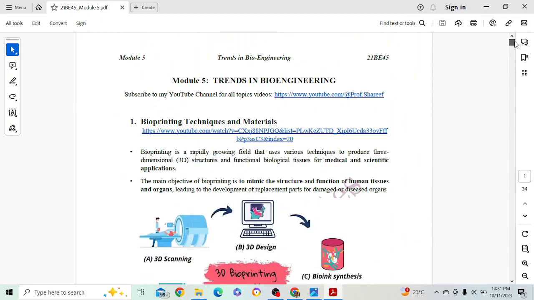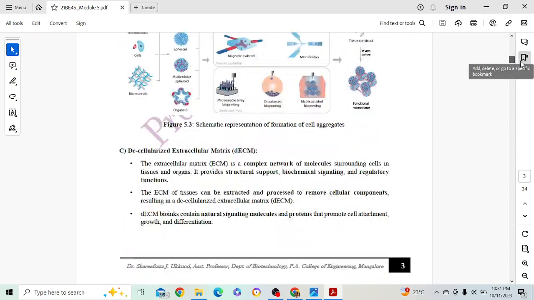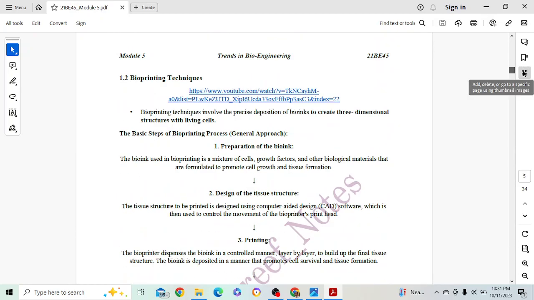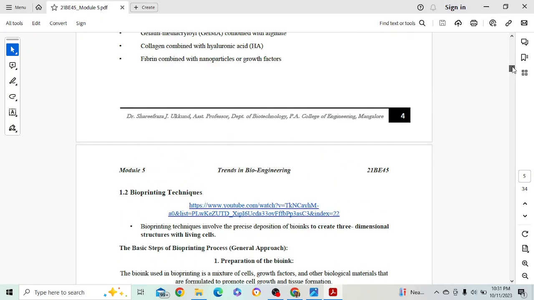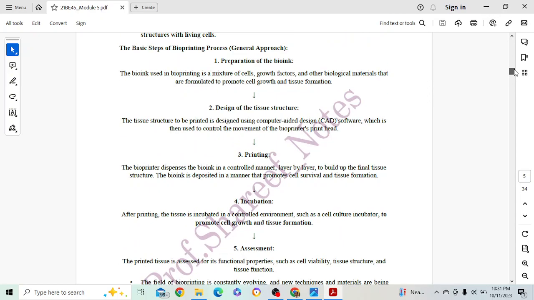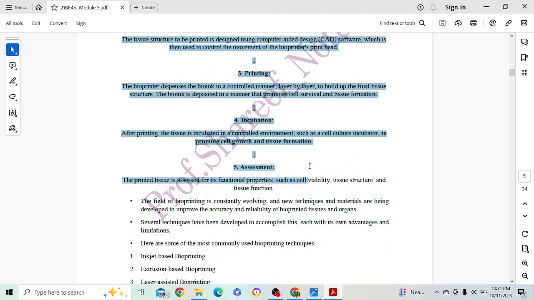You give the introduction, what is bioprinting, and then go to the bioprinting techniques. No need to explain about materials. So there are 5 techniques, which I've explained. Mention all 5. Explain any one process. This general process must be explained, the basic steps. Okay, these 5 steps should be explained.